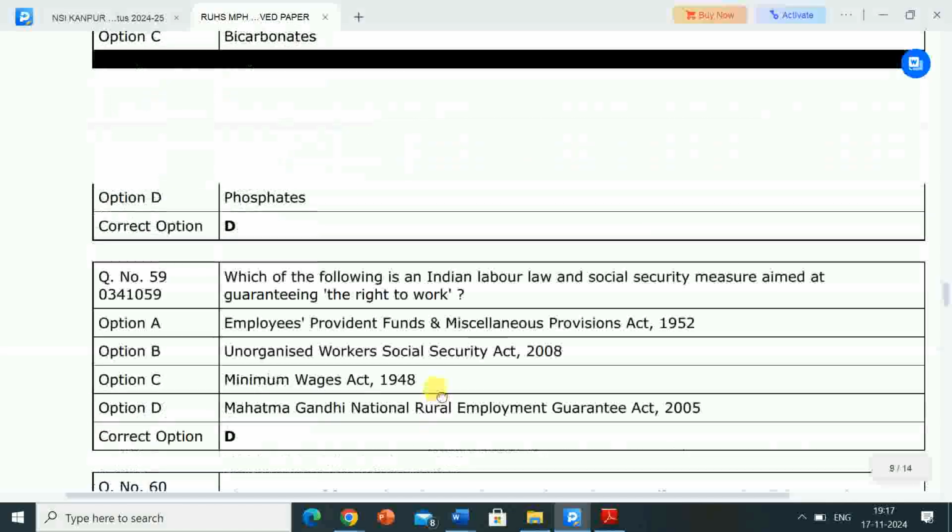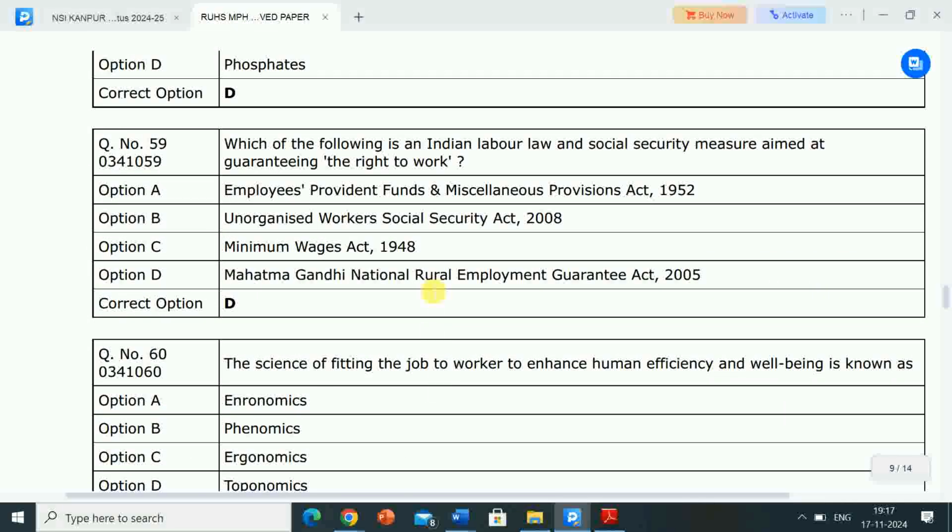Next question: which of the following is an Indian labor law and social security measure aimed at guaranteeing the right to work? Options are Employees Provident Fund and Miscellaneous Provisions Act 1952, Unorganized Workers Social Security Act 2008, Minimum Wages Act 1948, Mahatma Gandhi National Rural Employment Guarantee Act 2005.